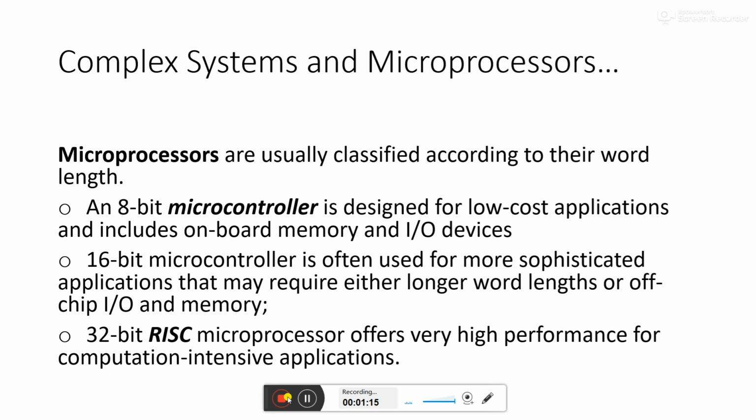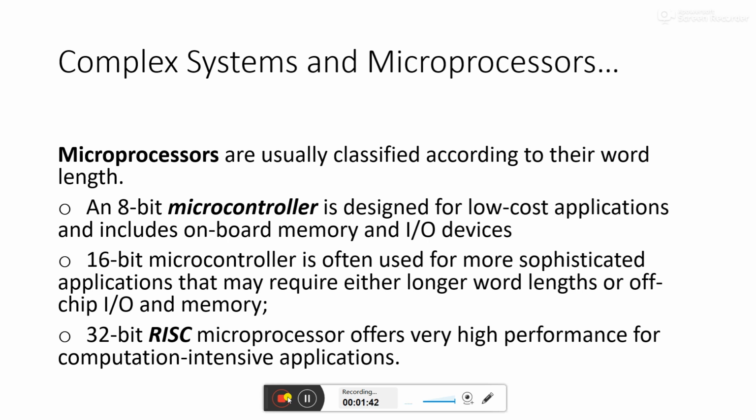Microprocessors are usually classified according to their word length. We have already discussed that the capacity of a microprocessor is defined according to the word length. So whenever you go to the market and say we need a computer system which is 32-bit wide or 64-bit wide, accordingly you are saying what the power and capacity of a particular system is.